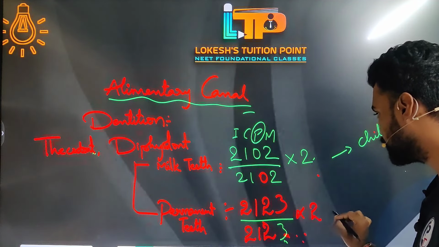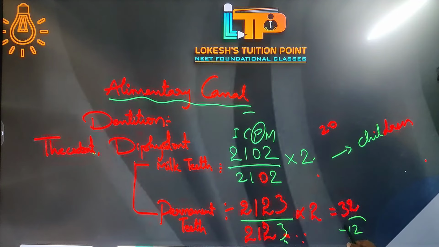Now in milk teeth you are having 20 teeth, but here you are having 32 teeth. So how many teeth are increased here? We can find 12 teeth are increased. 12 teeth are increased here.